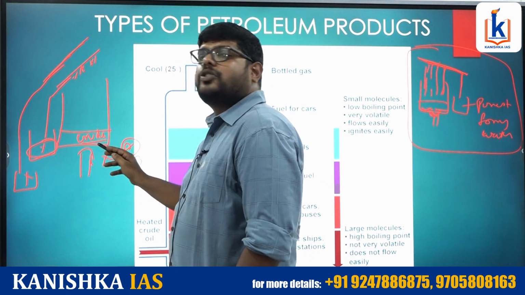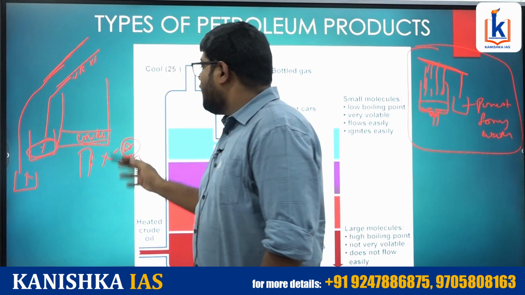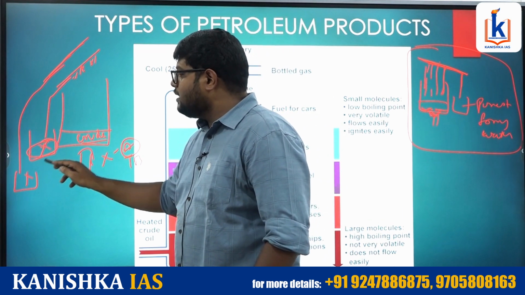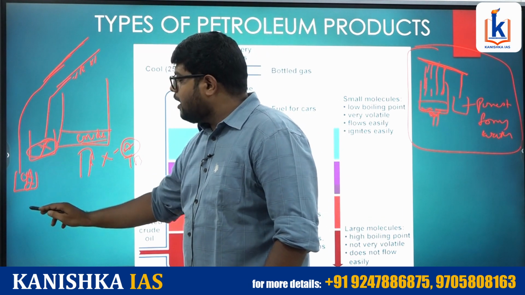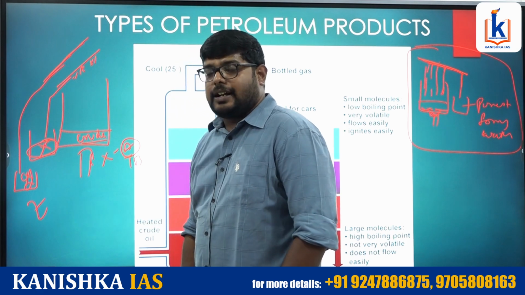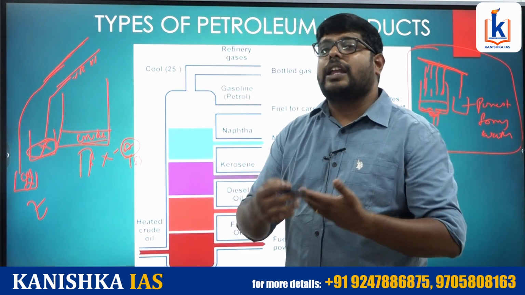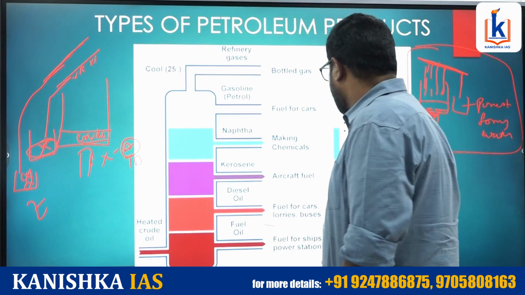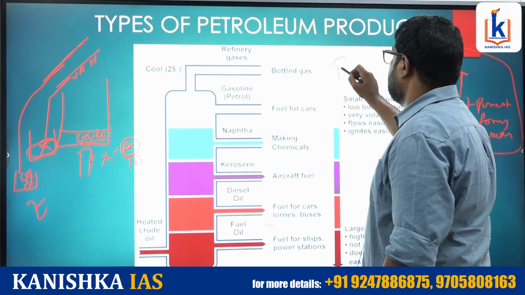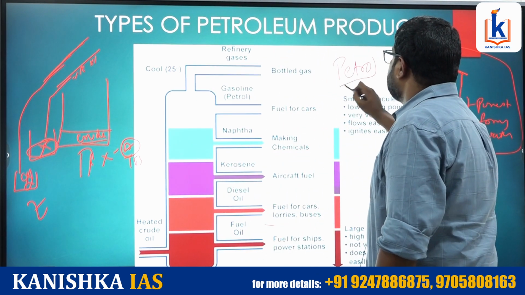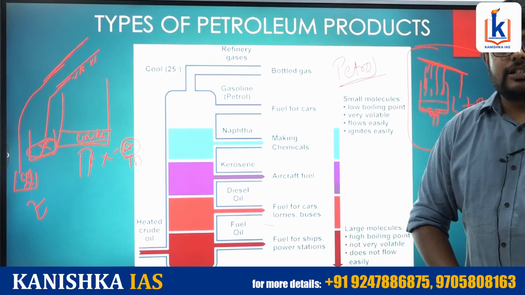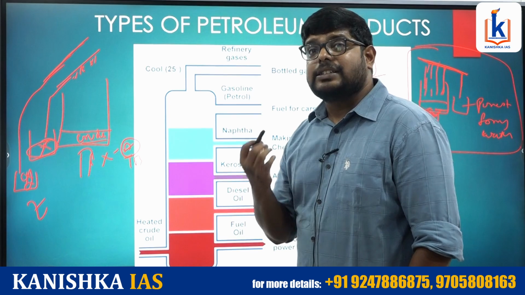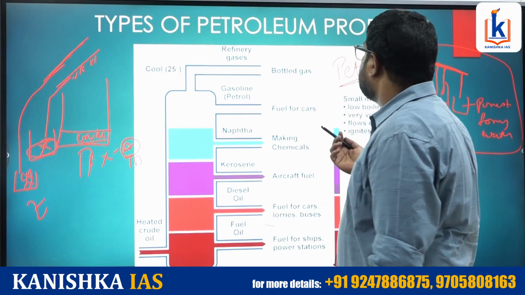So first we are heating the crude oil at a particular temperature. First we will get a product called X, then a product called Y, then a product called Z, right? When we keep on heating, different products come. The first product we get after fractional distillation, when we heat at the first particular temperature, is petrol. That is why we call this petroleum gas.